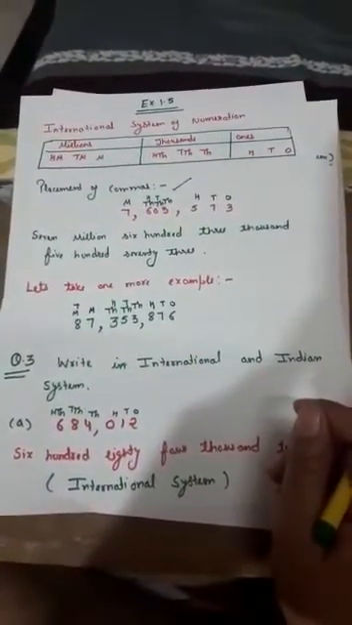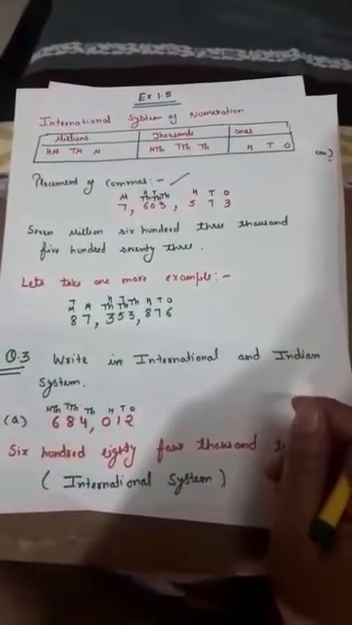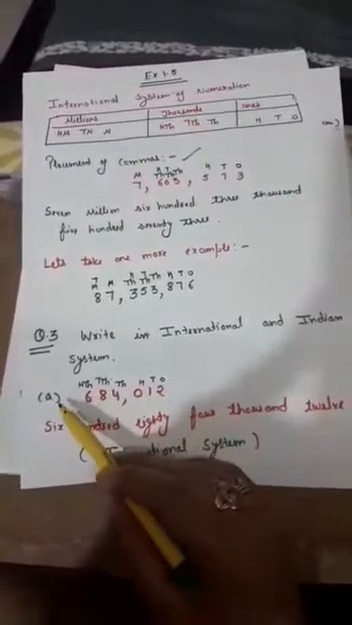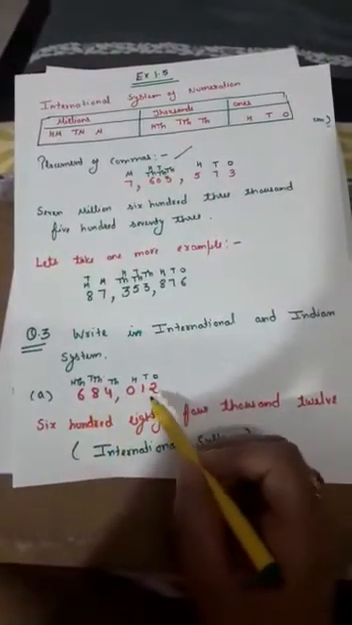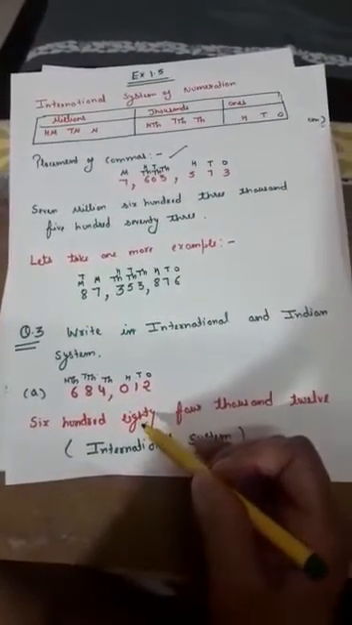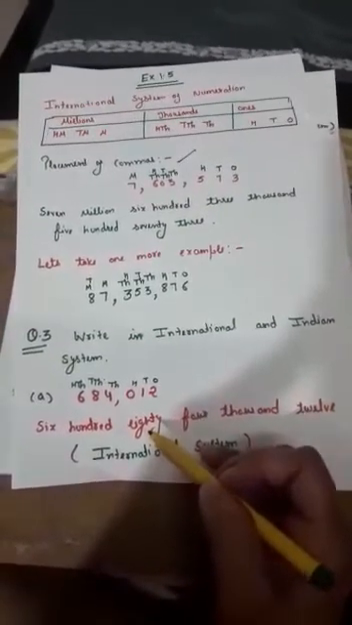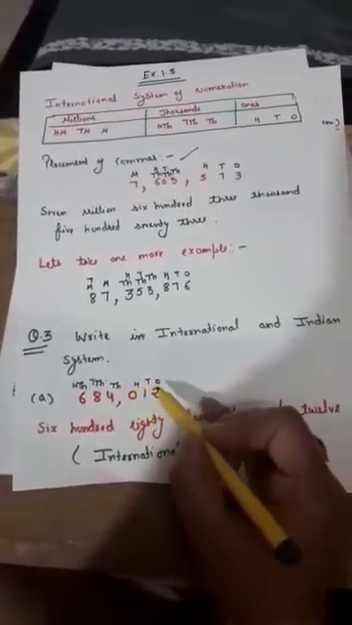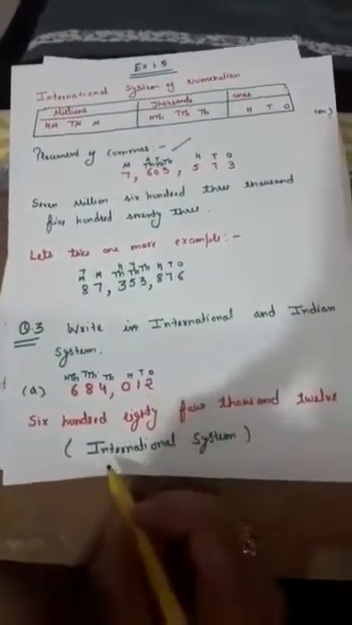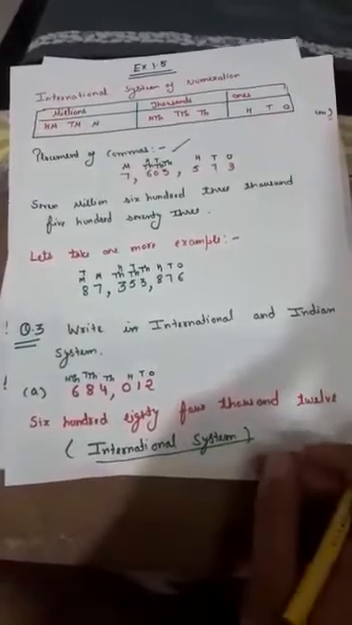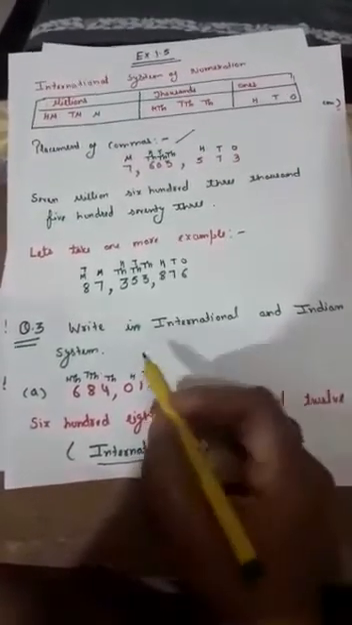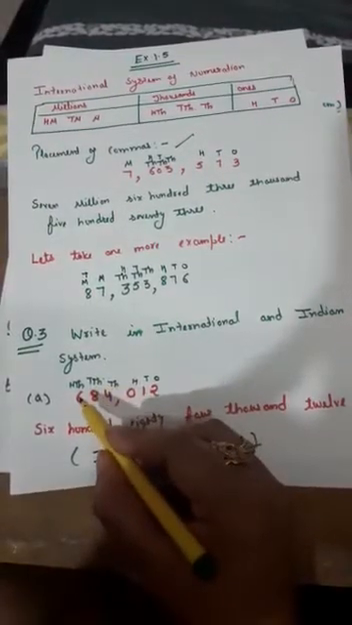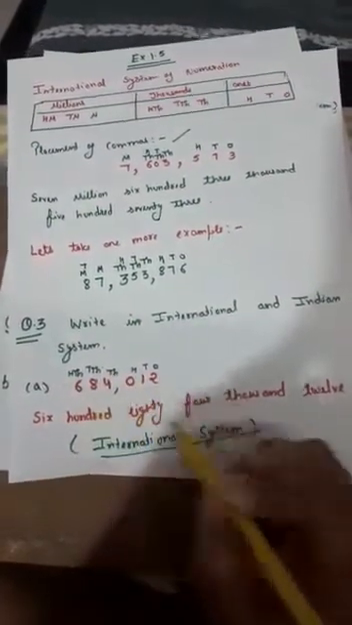You have to write the number in both systems, international as well as Indian. The number in part A is 684012. So first of all, mark the places. I am writing this number as per the international system: ones, tens, hundreds, thousands, 10,000 and 100,000. This is for the international system.